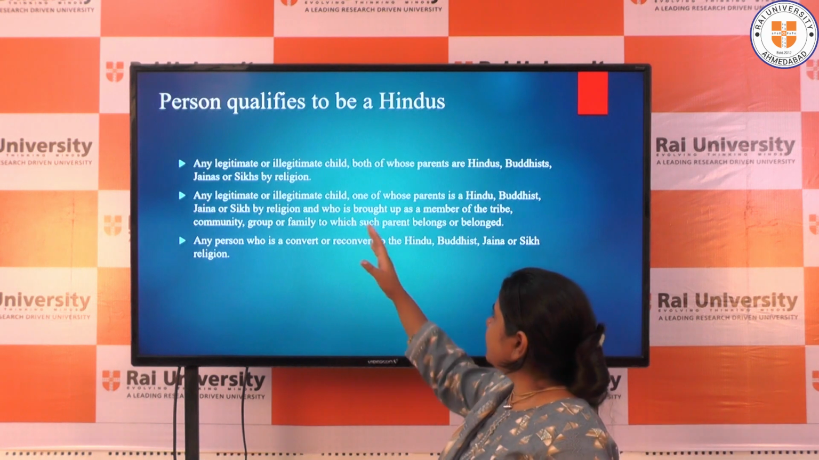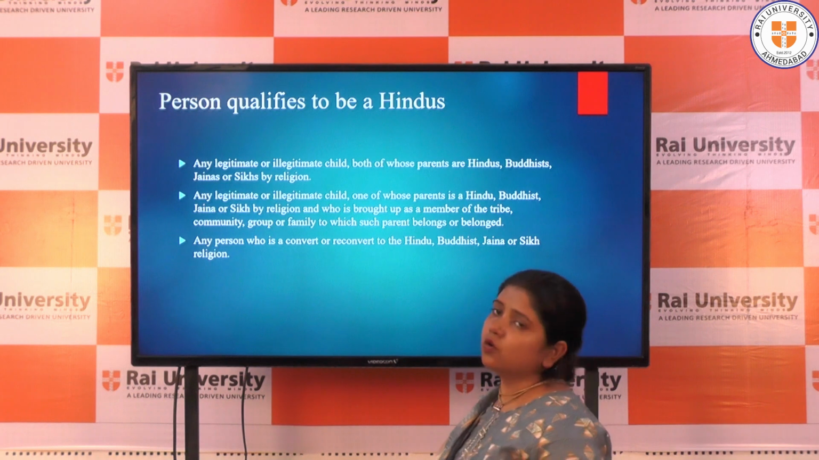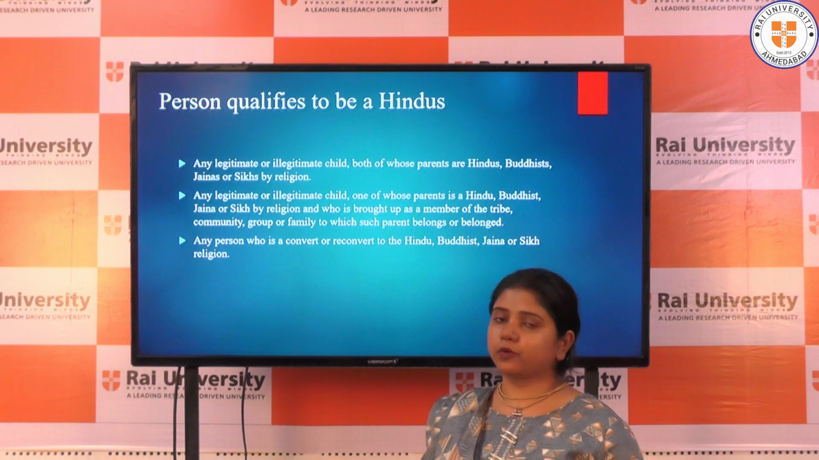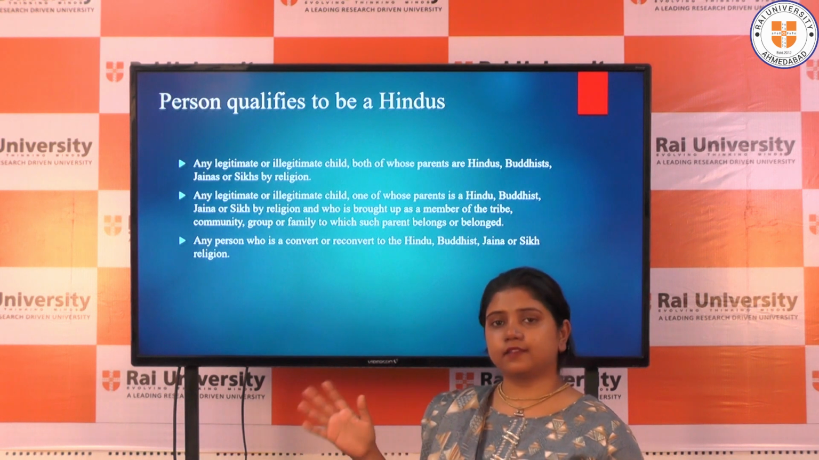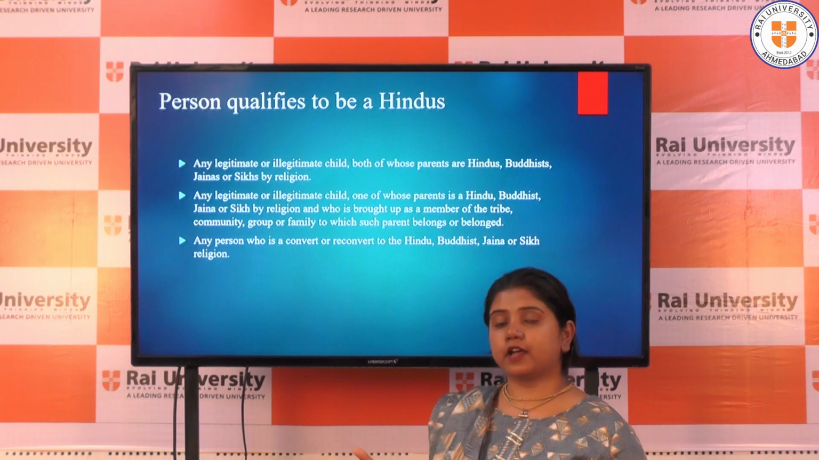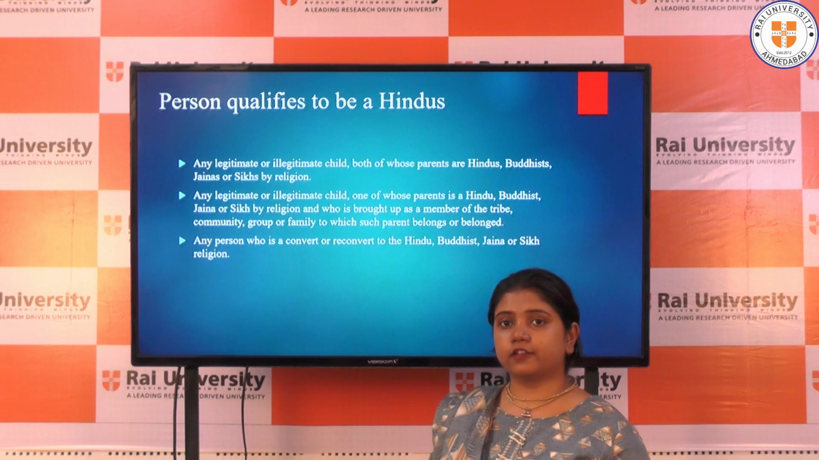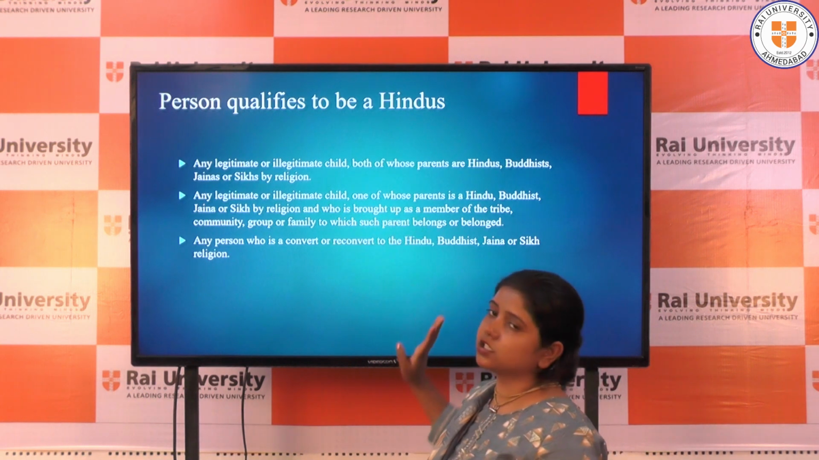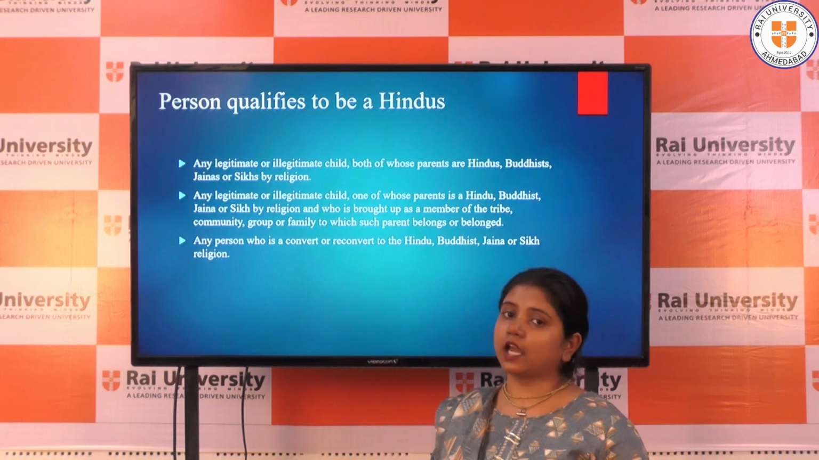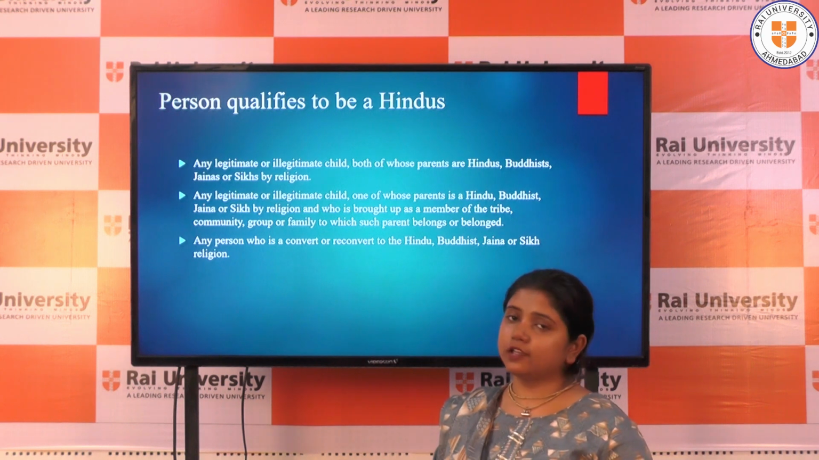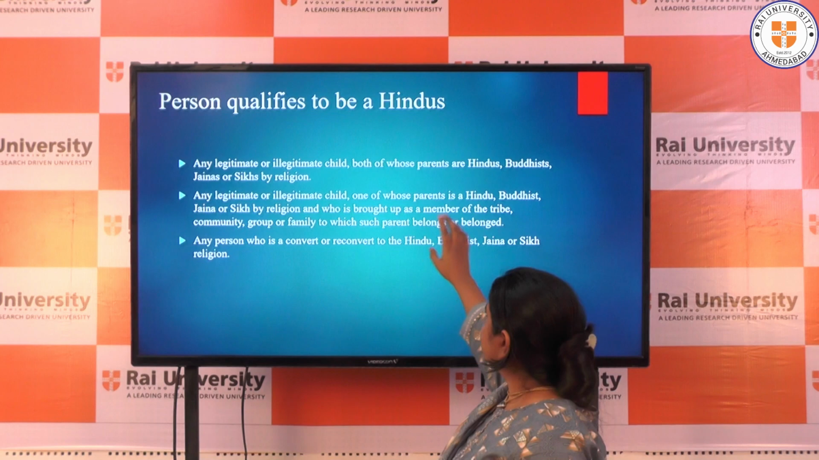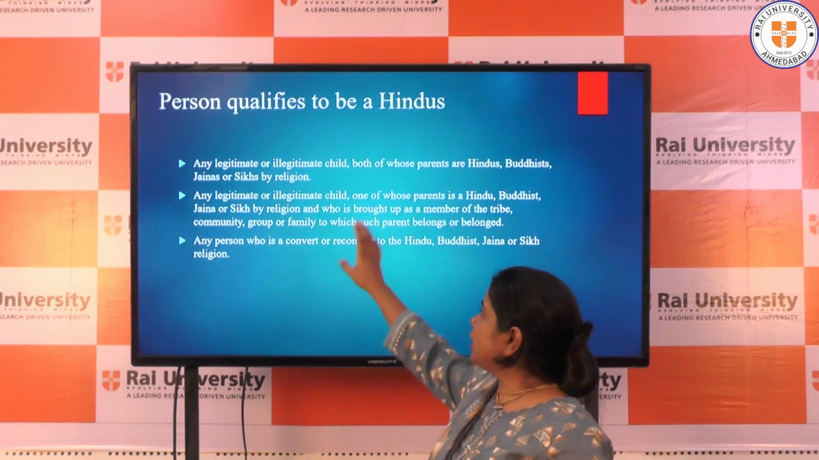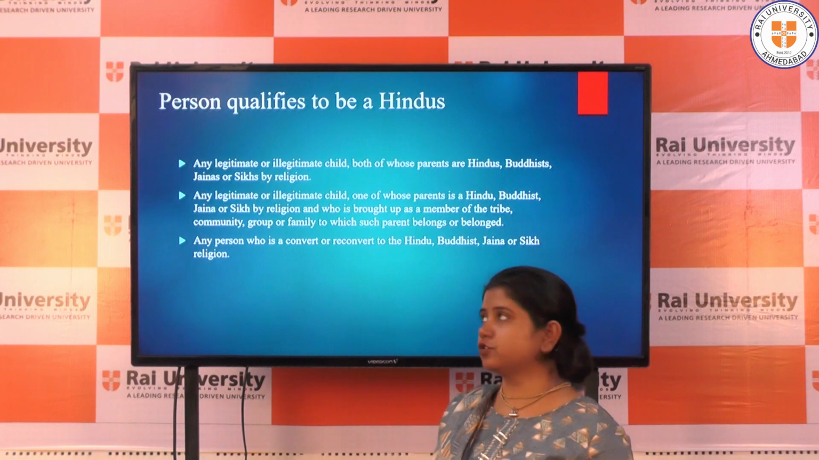Next is, which persons are qualified to be Hindus? Who will be called Hindu? We have already read which people will be called Hindu: Buddhist, Jain, Sikh, and others who are not Muslim, Parsi or Christian. Some more details: it is irrespective of whether the child is a legitimate or illegitimate child. If both parents are Hindu, Buddhist, Jain or Sikh, then by birth that child will become a Hindu child.